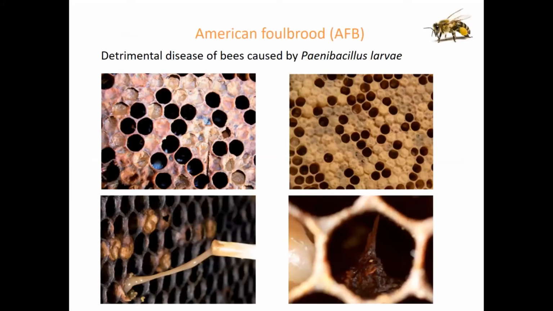Paenibacillus larvae is a gram-positive bacterium, and it is the causative agent of a very serious disease of honeybees. On these figures, you can see some characteristic clinical symptoms of the disease. And the most characteristic is the development of a ropey mass inside the honeycomb cells.